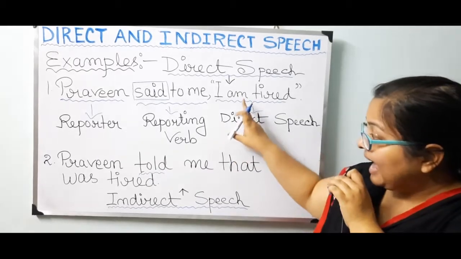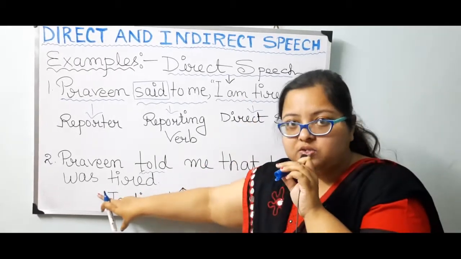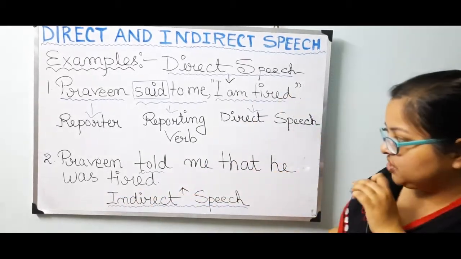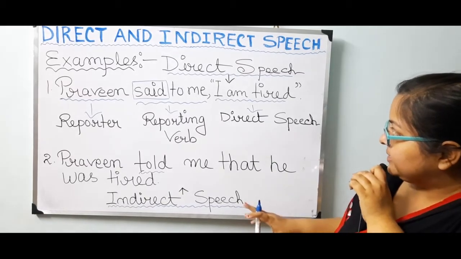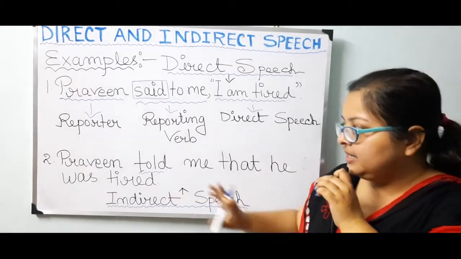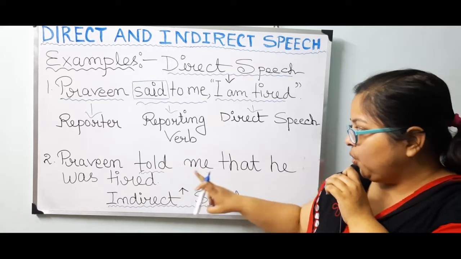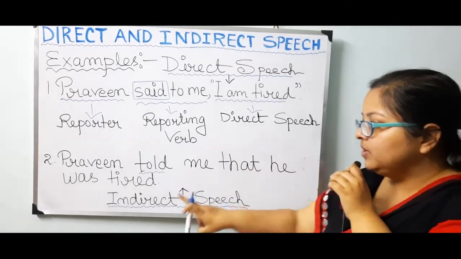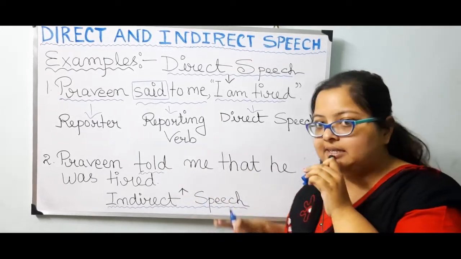So, here am is turned into was, past form. Next, tired remains the same. Praveen told me that he was tired. This is the indirect speech.